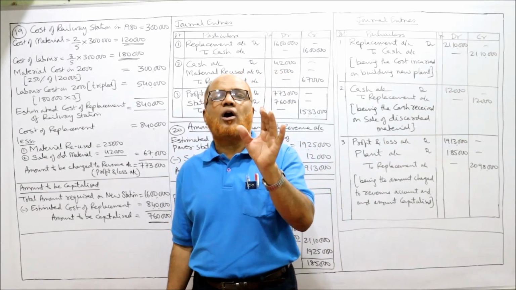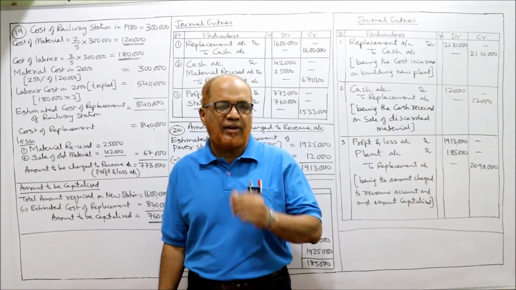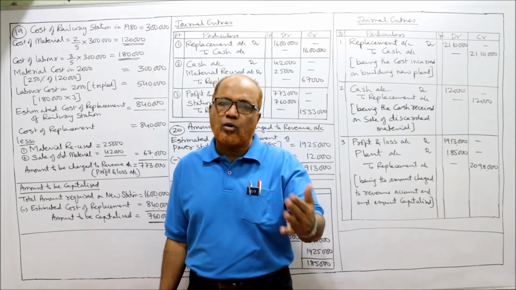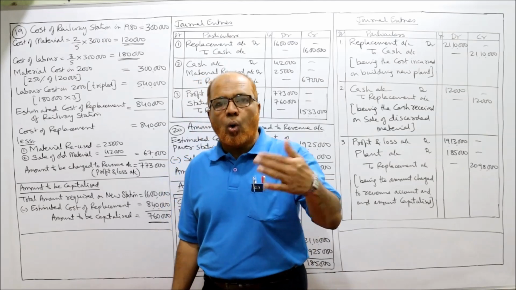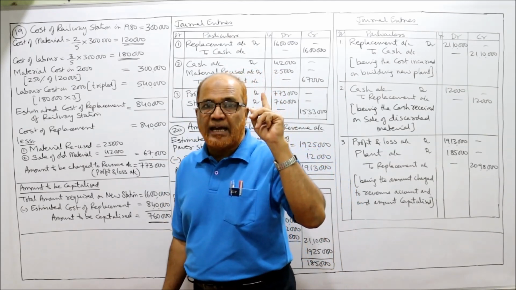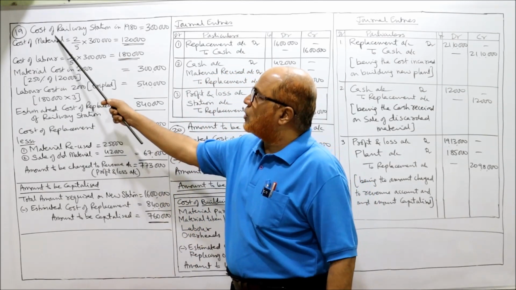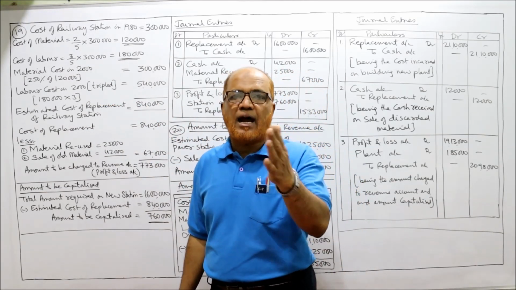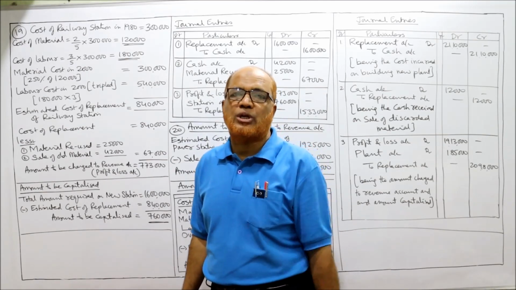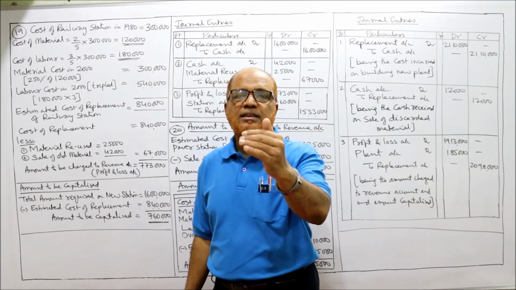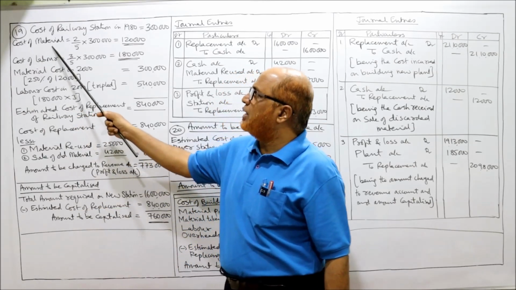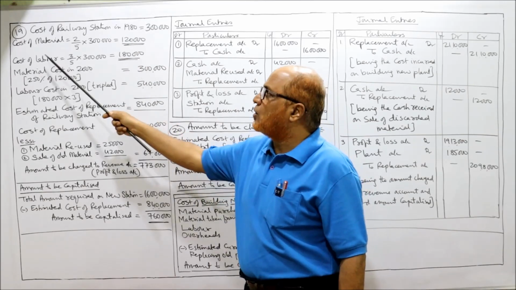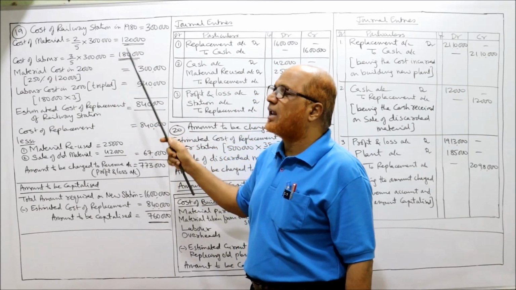First of all, we have to find out how much amount to be charged to revenue account and how much amount to be capitalized. Then we have to pass the journal entry. See here, the old station was made in 1980 at a cost of rupees 3 lakh. The cost of railway station in 1980, 3 lakh. In this 3 lakh, we have material and labor in the ratio of 2:3. 2/5 is material, 3/5 is labor. The cost of material 2/5 into 3 lakh is 1,20,000, and cost of labor 3/5 into 3 lakh, 1,80,000.